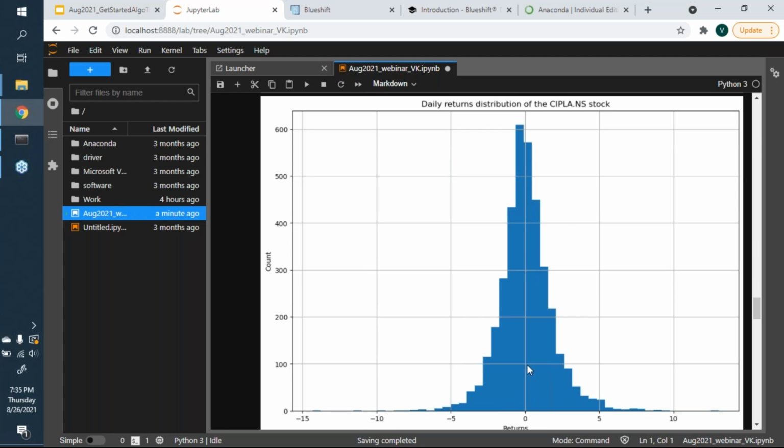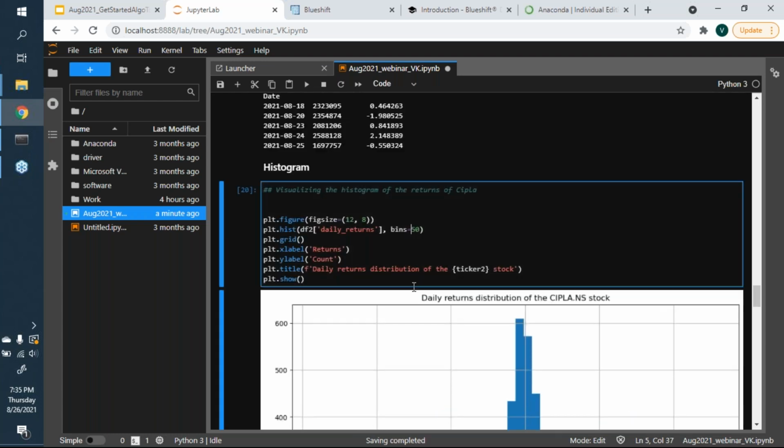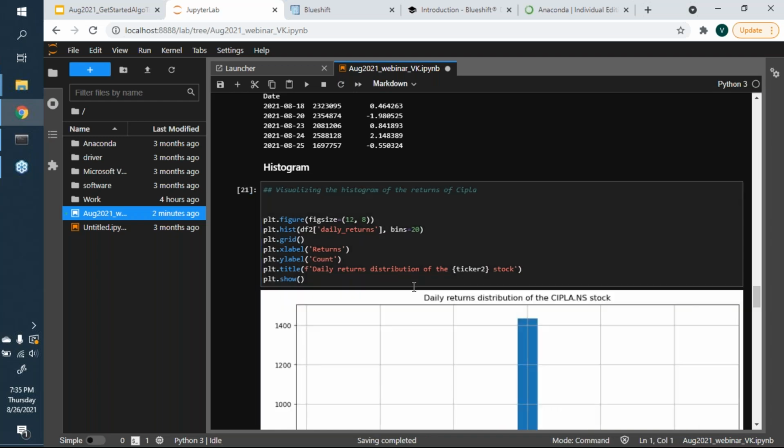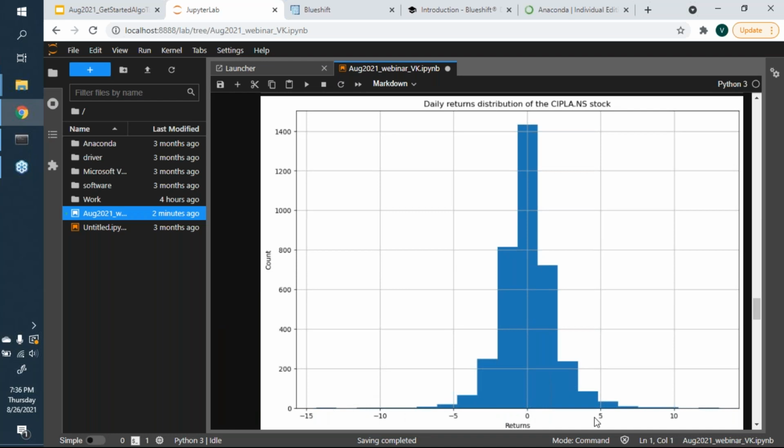I just divided it into 50 bins for one; I could make it 20 bins too. Essentially, what that does is it takes all the daily returns that I have on Cipla and divides them into equal sized ranges, so maybe 0 to 0.5%, 0.5 to 1, 1 to 1.5, and so on, with the x-axis having 0 here, and to the right of it you can see percentage points all the way up to 5 and 10.